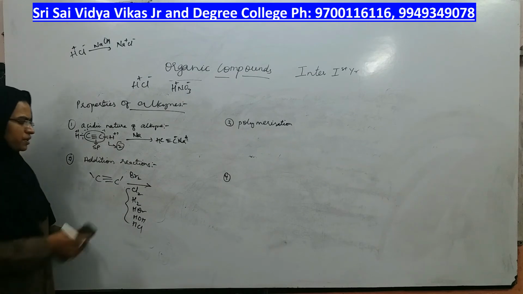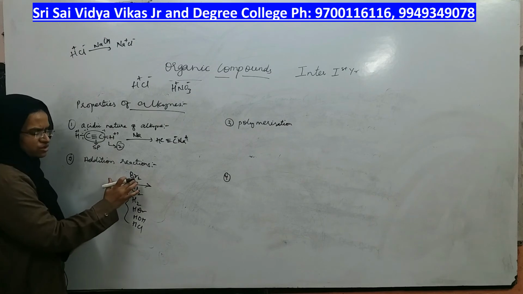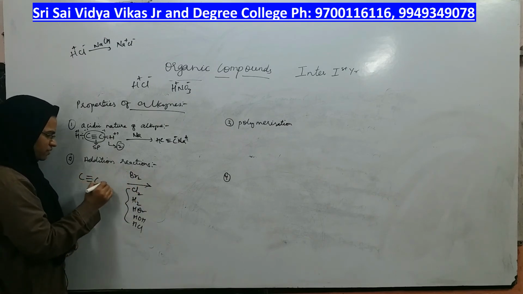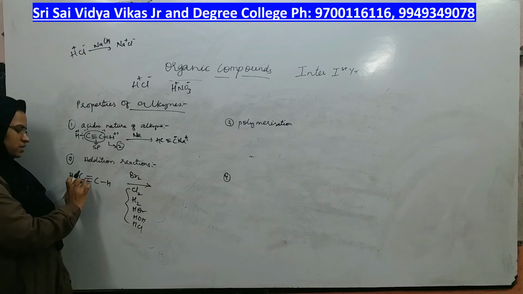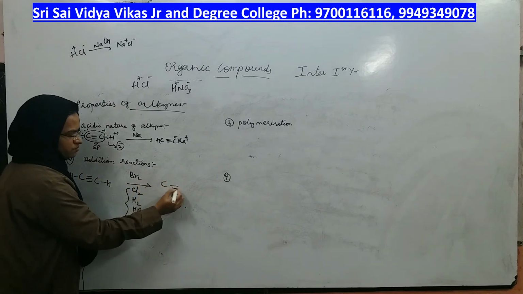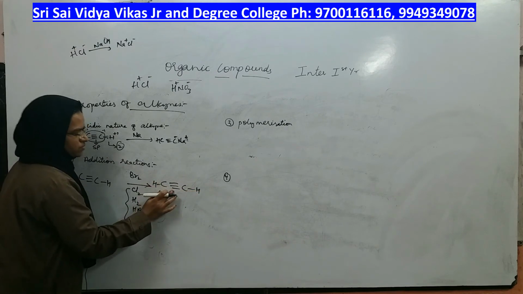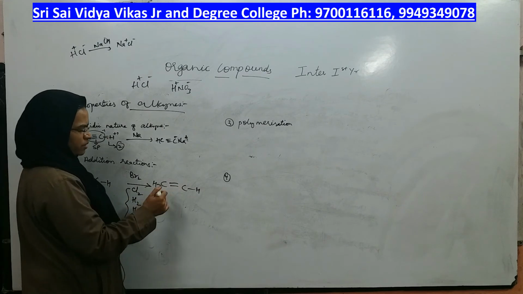Coming to the next property of alkyne, addition reactions. Whatever reagent you take, that will be the product of addition, right? So I will take this alkyne, and if I add bromine reagent, what happens? Pi bond. If bromine reagent is added, one bond breaks.